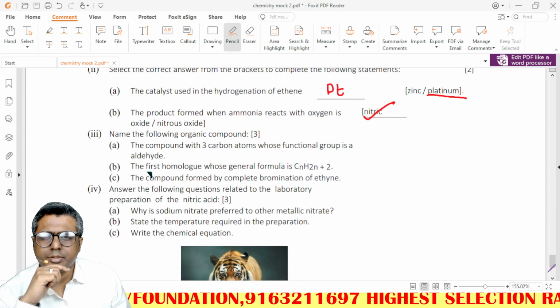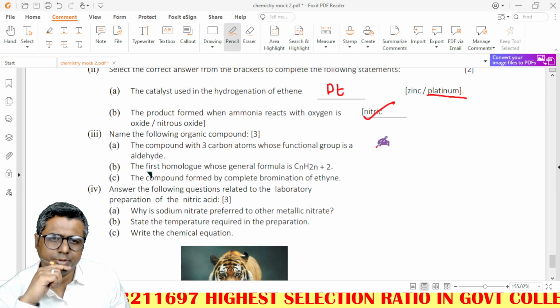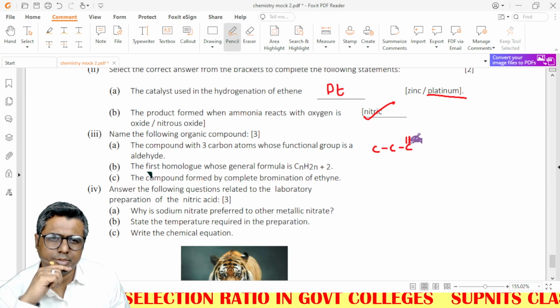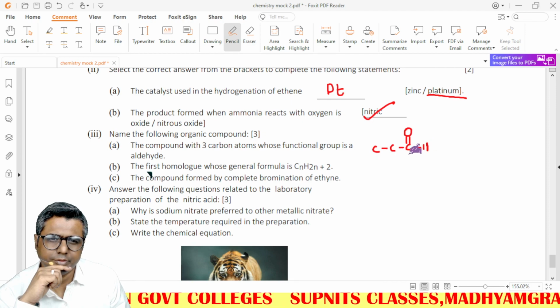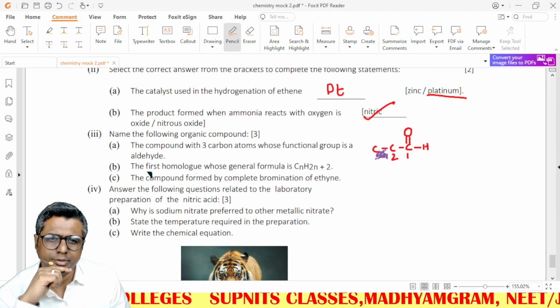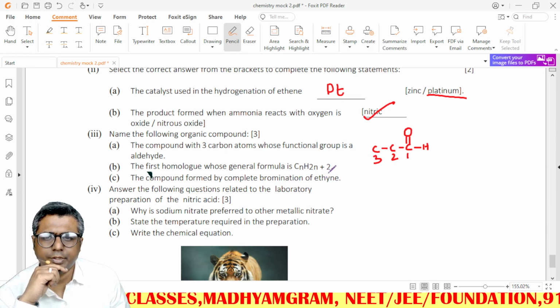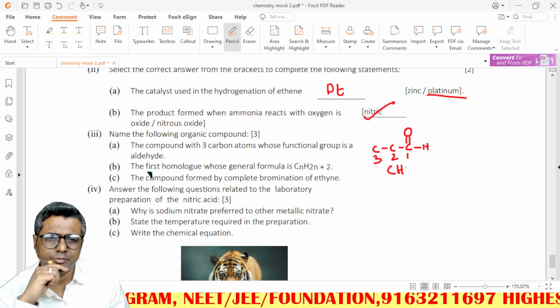The compound with 3 carbon atoms whose functional group is an aldehyde will be like this: 1, 2, 3, propanal. First homolog whose general formula is this one: this is CH4, methane.